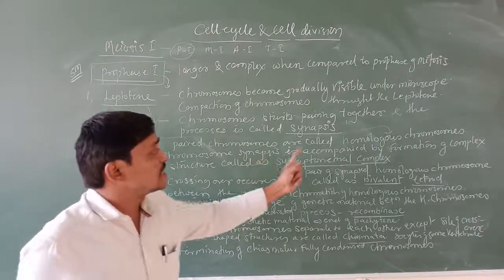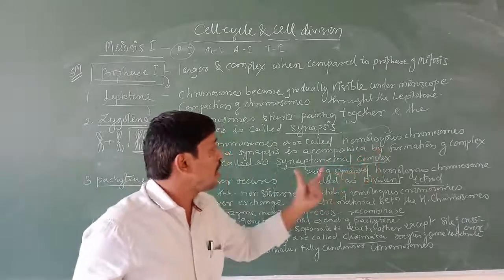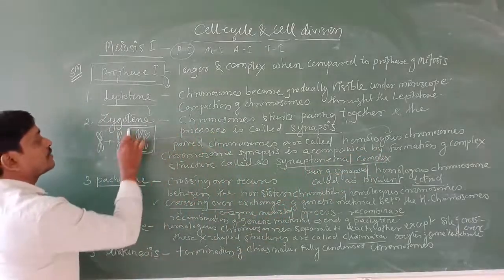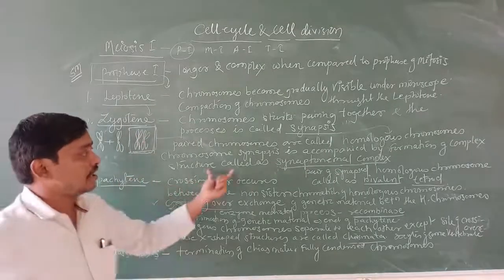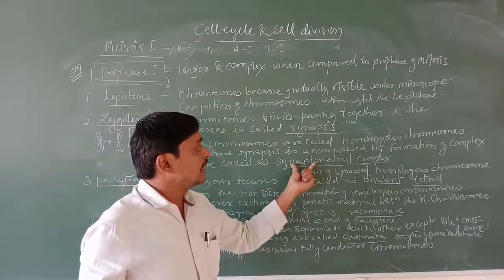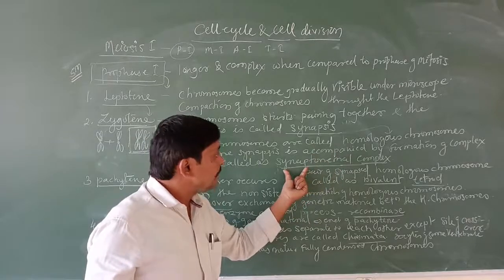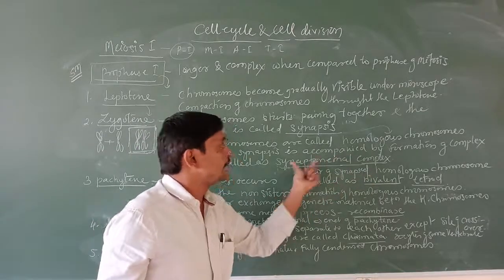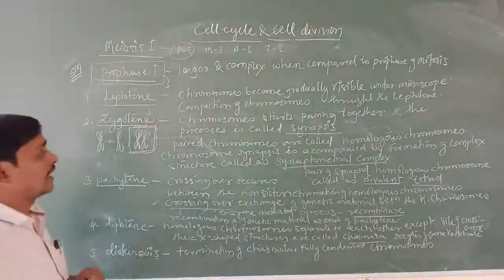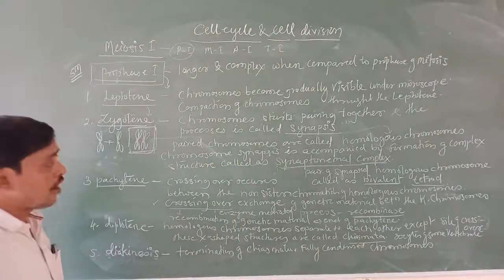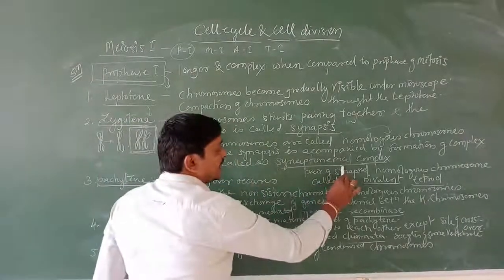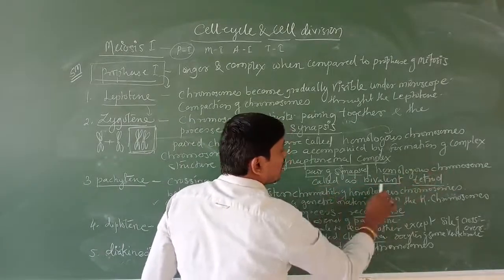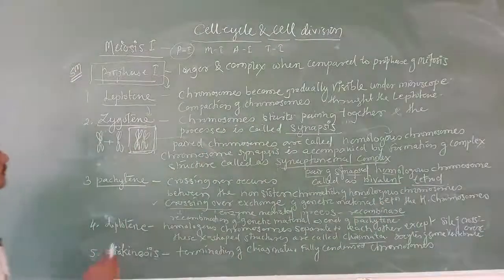And chromosome synapsis is accompanied by the formation of a complex structure called the synaptonemal complex. The synaptonemal complex is a pair of synapsed homologous chromosomes, called a bivalent or a tetrad.